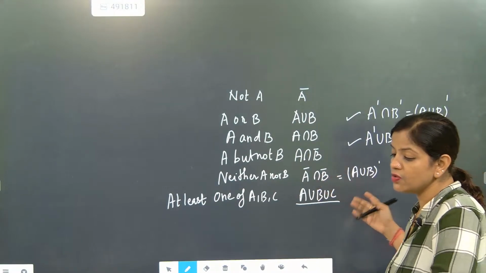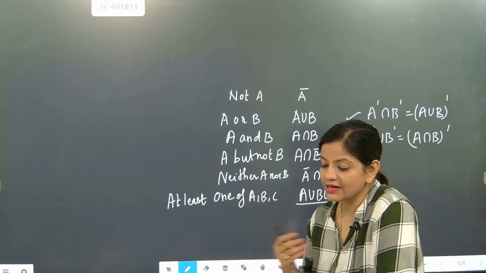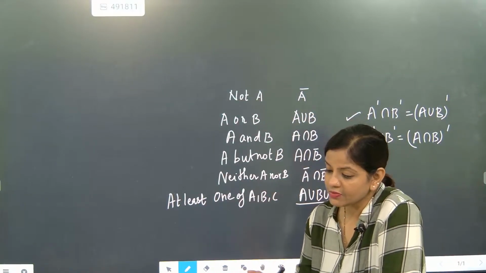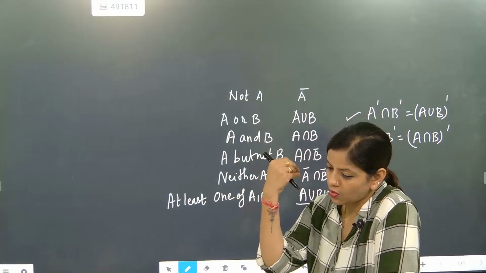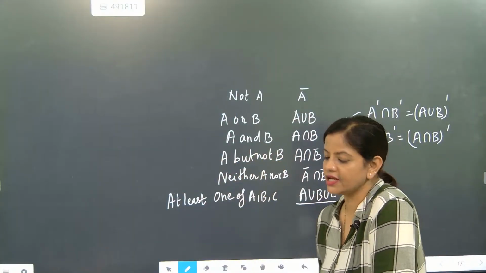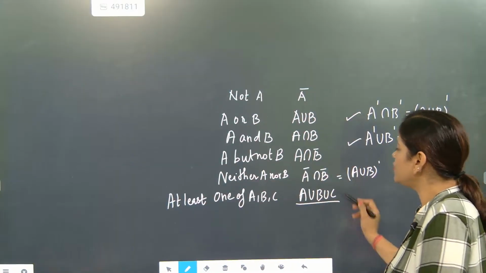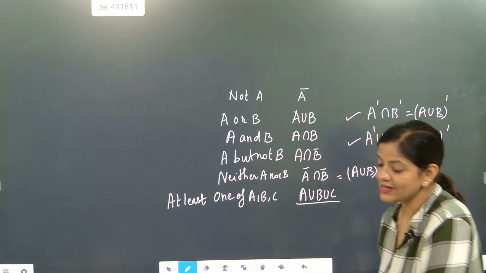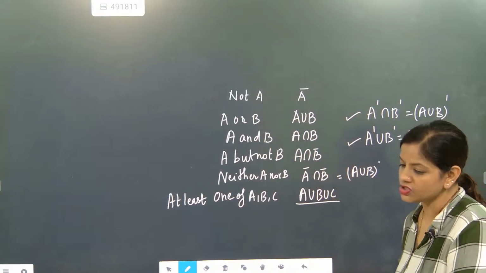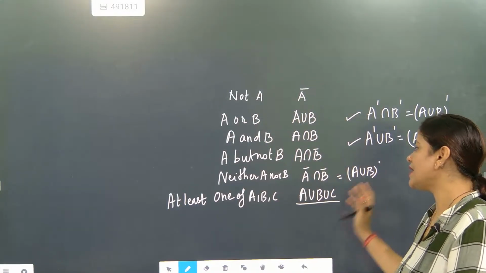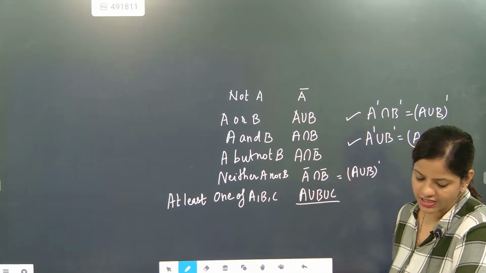A union B union C means, see, if I say that at least I can eat one chapati, that means I can eat many chapatis. Understood? I can eat the entire amount that is there. So definitely it will become A union B union C. At least means start with minimal, go to as max as possible. So that comes under A union B union C.